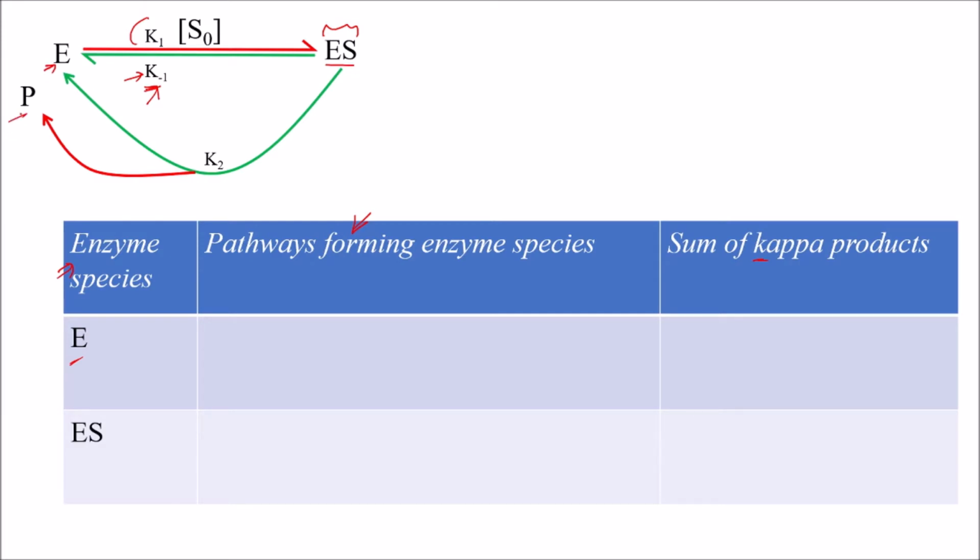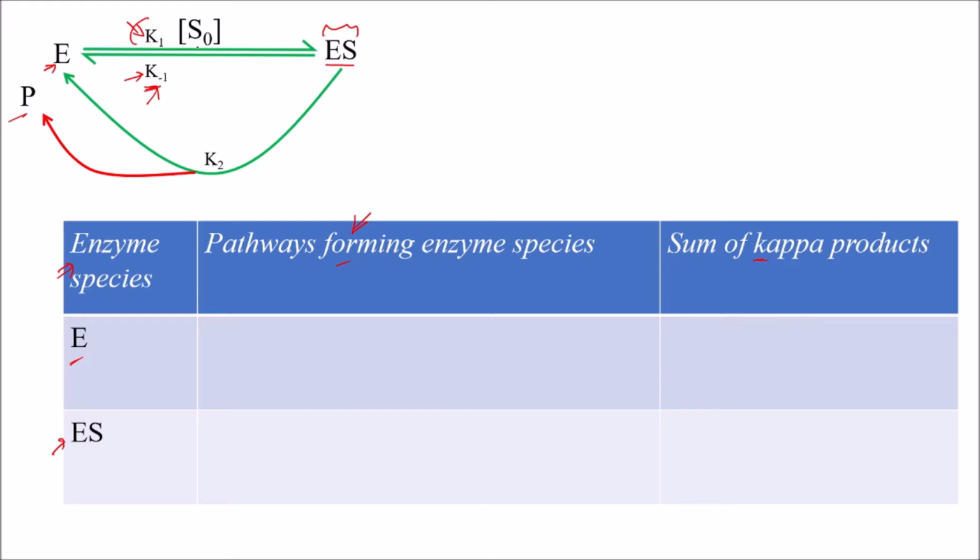Similarly, let us see the pathways involved in the formation of ES. Here only one pathway is there, where E is directly converted into ES with the reaction constant K1 and S naught, the substrate, being used during this process.